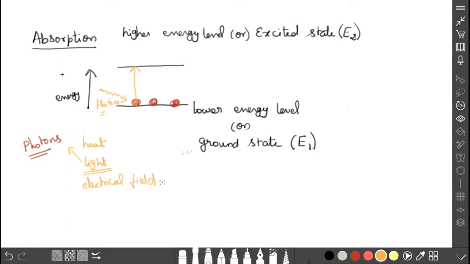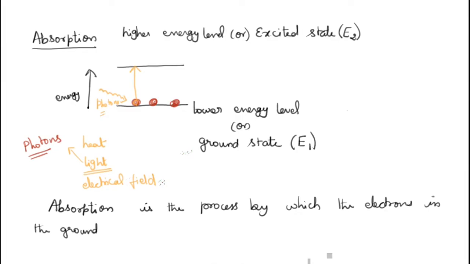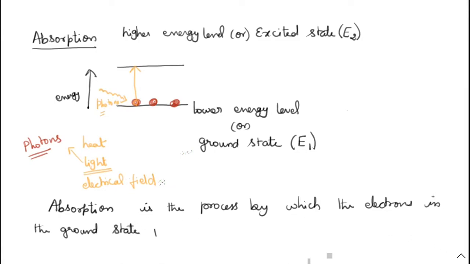So how can we define absorption? Absorption is the process by which the electrons in the ground state jump into the excited state by gaining energy from an external source.